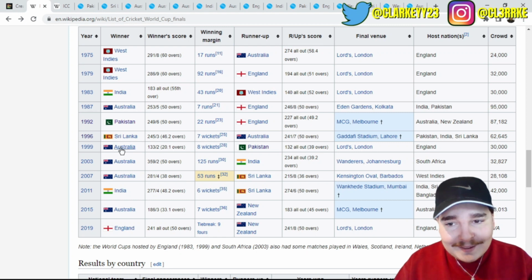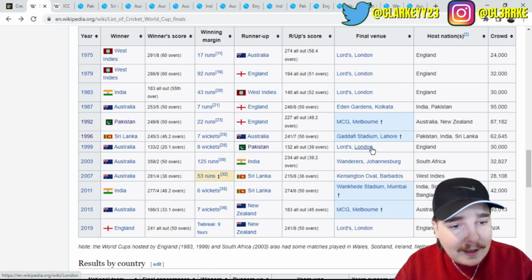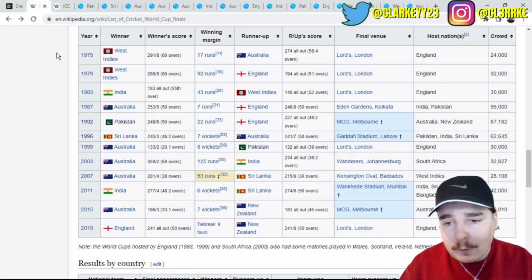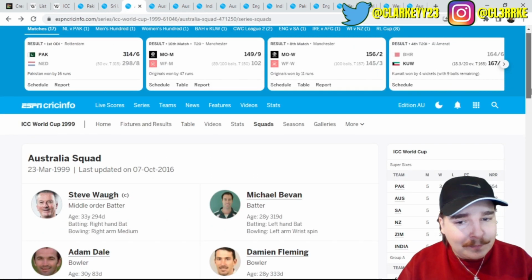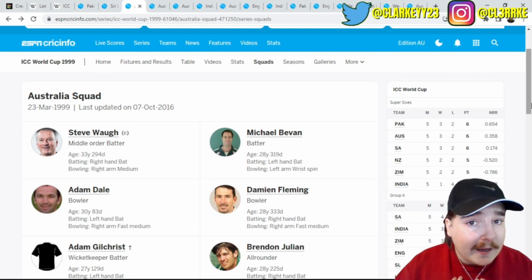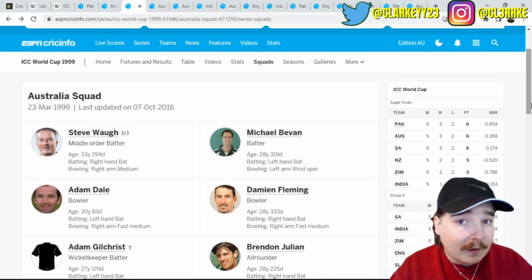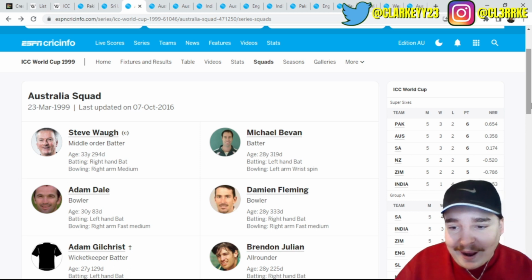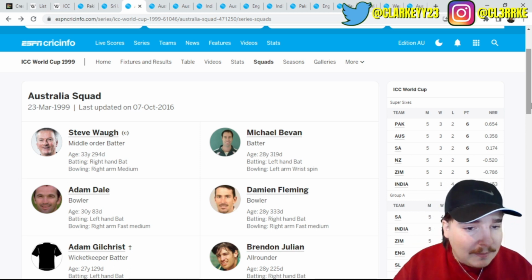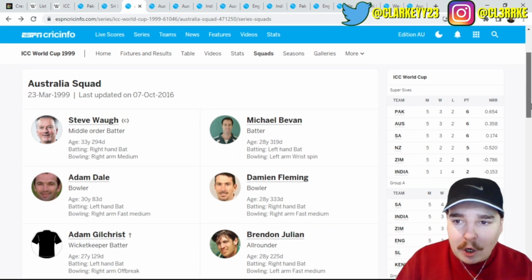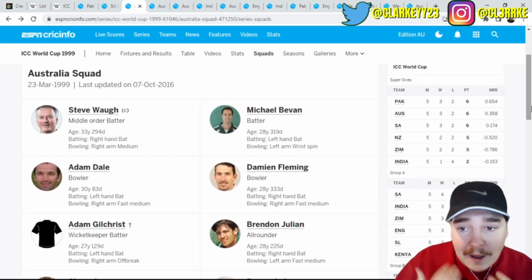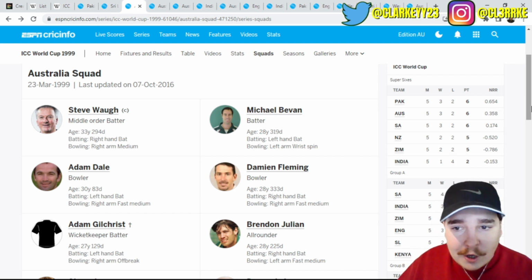Okay, on to the next team. We're up to 1999, where the Aussies beat Pakistan in England. So that's probably the last place you ever want to win a World Cup, but that's okay. Australia of 1999. My memory of this World Cup is obviously non-existent because I still wasn't born, and my knowledge of the team is almost non-existent. I don't really know much about this World Cup of '99, and that's on me. That's why we're doing the video, so I can learn as well.